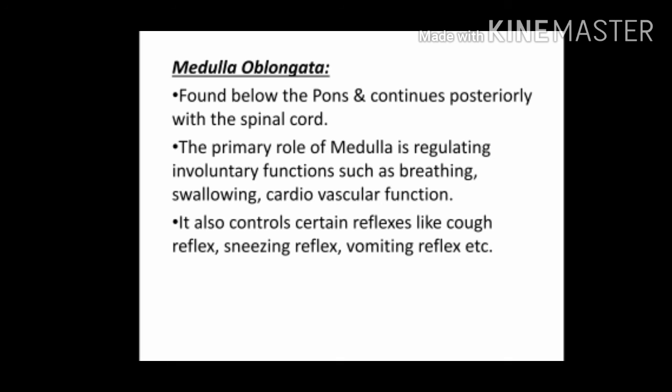Medulla oblongata. It is found below the pons and continues posteriorly with the spinal cord. The primary role of the medulla is regulating involuntary functions such as breathing, swallowing, cardiovascular functions, etc. It also controls certain reflexes like the cough reflex, sneezing reflex, vomiting reflex, etc.